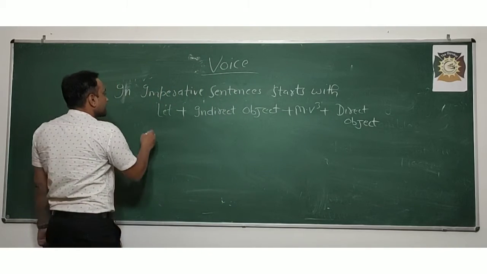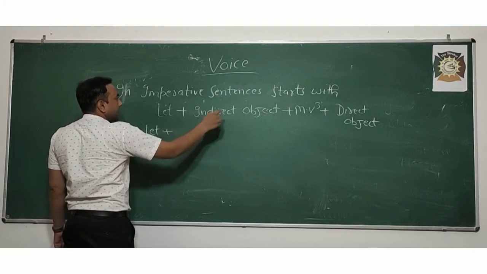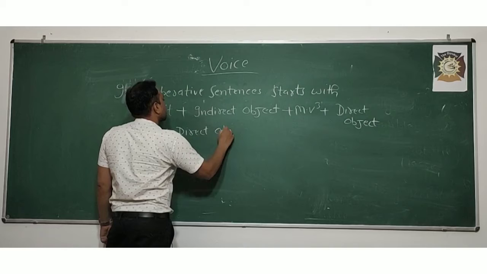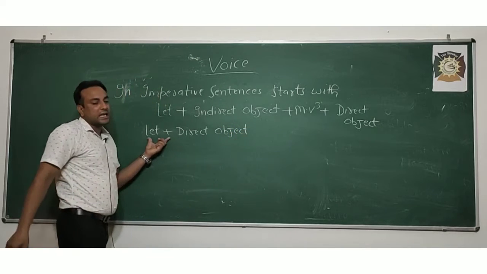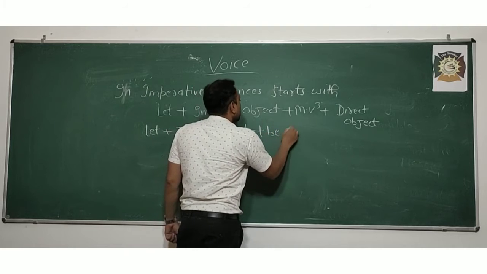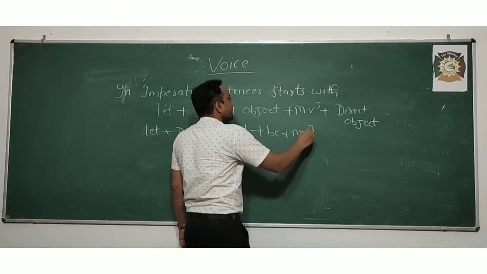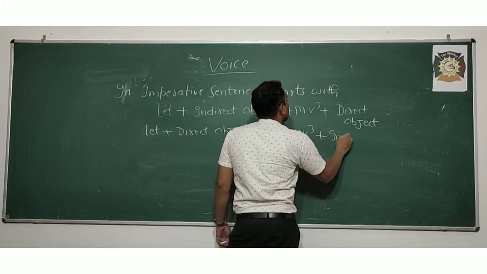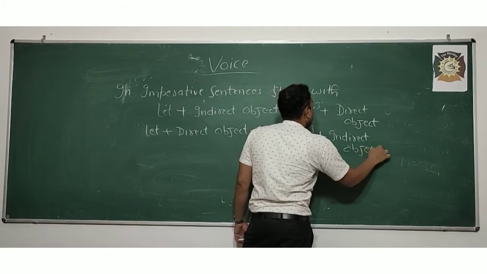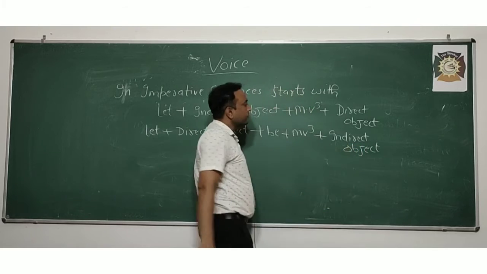Let plus direct object plus be plus third form of the verb plus indirect object. This is the formula you need to keep in mind.